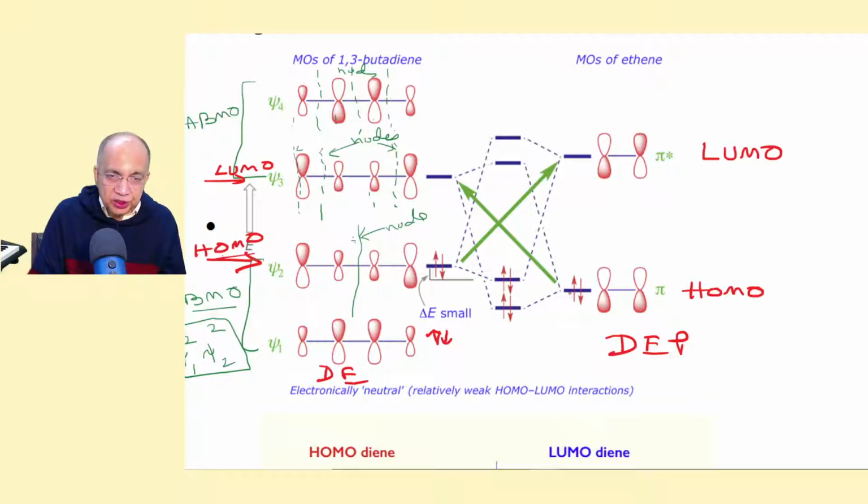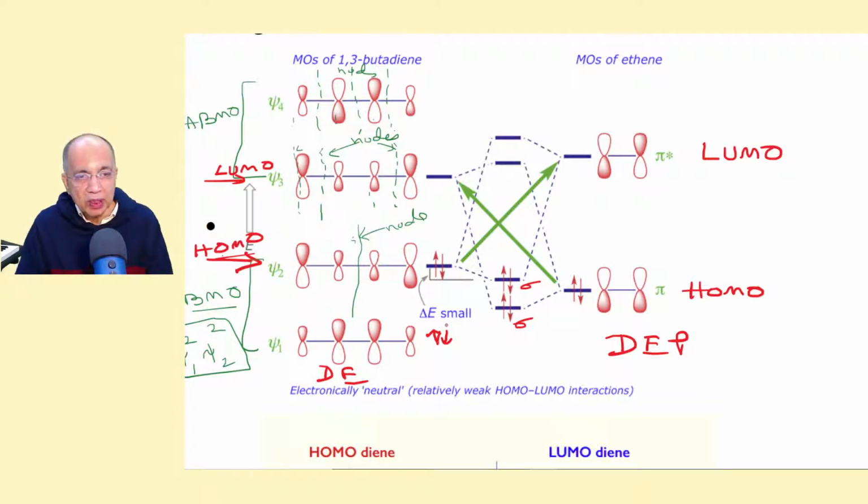So this combination will give you another sigma bond. This is one sigma, this is the other sigma. The two sigma bonds are formed by the HOMO-LUMO. First is HOMO-LUMO, then second is HOMO-LUMO, and the corresponding sigma antibondings are there. That is in fact vacant. Now the interesting situation is, these are the two sigma bonds.